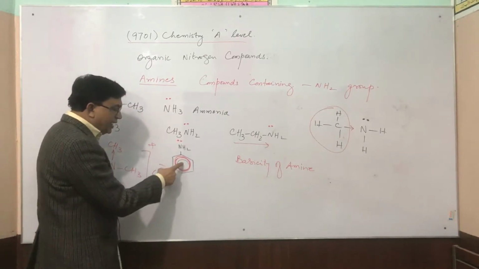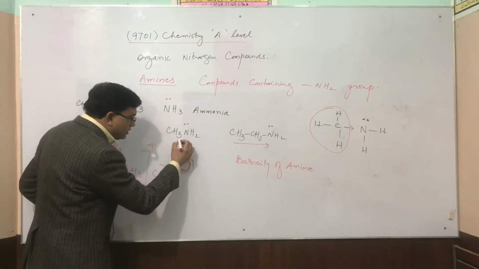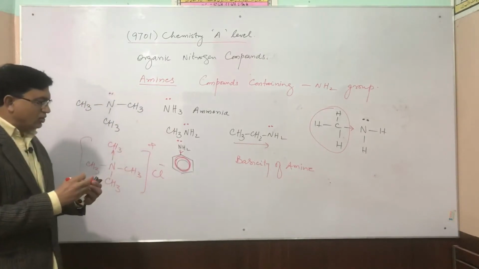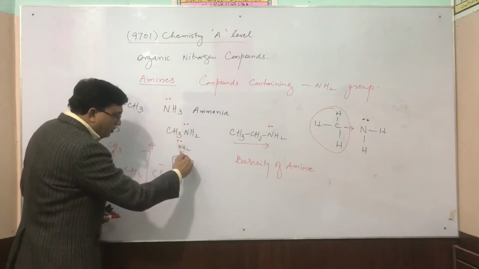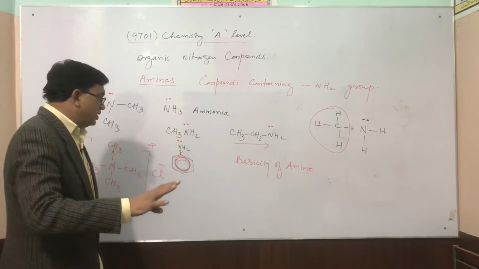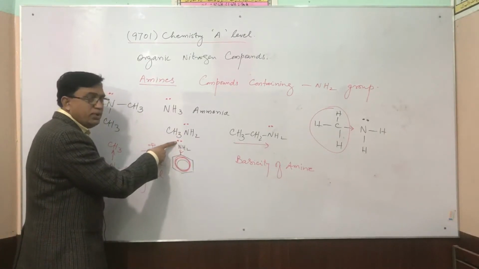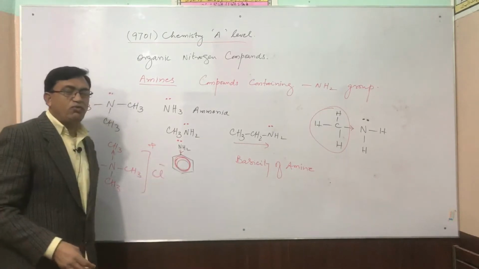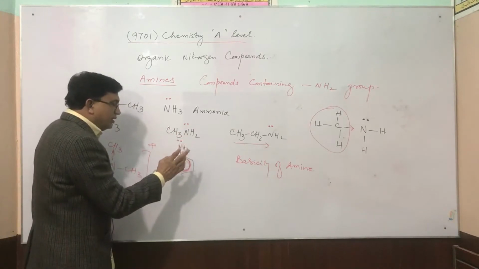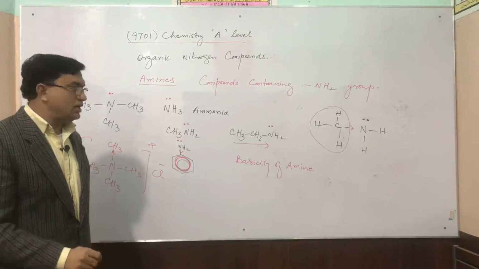Due to this pi electron system, it attracts the pair of electrons from this nitrogen and involves the pair of electrons in the benzene ring's six delocalized electron system. So the availability of the lone pair of nitrogen in the presence of the phenyl group becomes less. That's why the basic nature of phenylamine decreases too much.